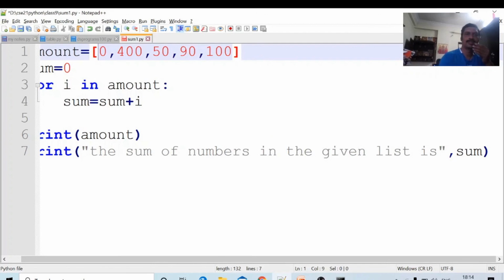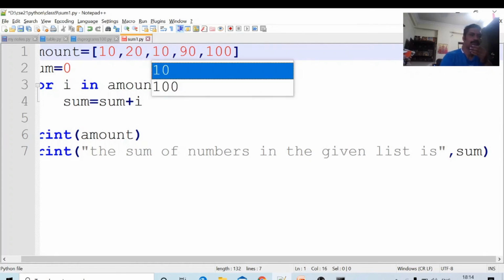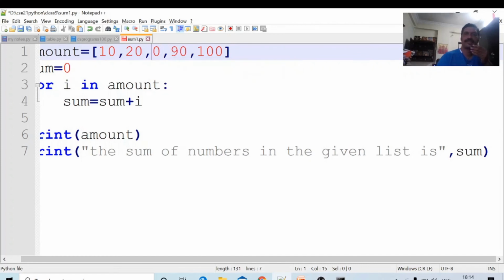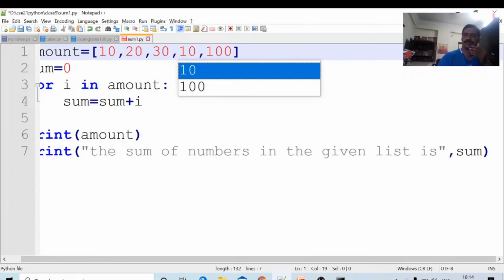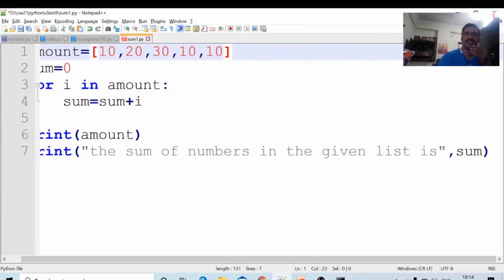Till now, the doubt is whether it is doing it correctly or not. I will write small numbers only: 10, 20, 30, 10, 10. What is the sum? 30, 40, 50, 60, 70, 80.